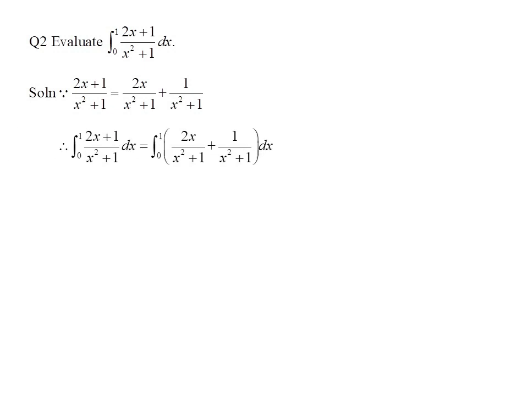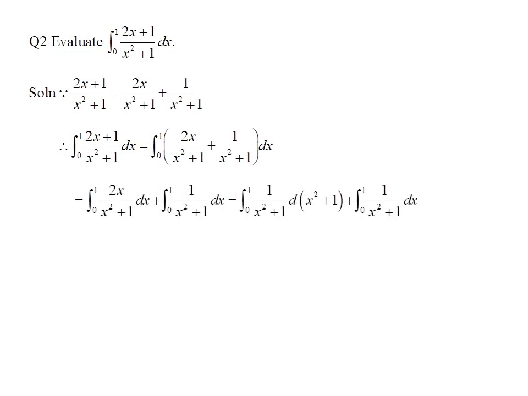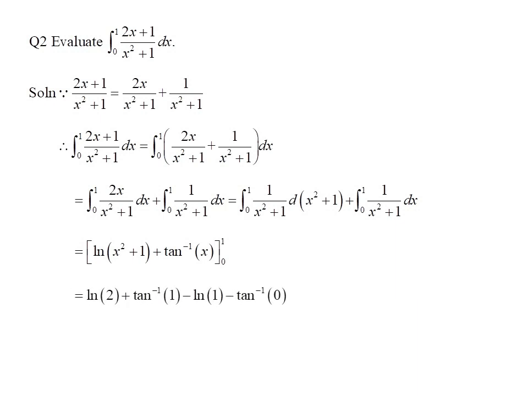Then the integration can be written as the integral from 0 to 1 of [2x over the square root of (x squared + 1), plus 1 over the square root of (x squared + 1)] with respect to x, which can be written as the integral from 0 to 1 of 1 over the square root of (x squared + 1) with respect to (x squared + 1), plus the integral from 0 to 1 of 1 over the square root of (x squared + 1) with respect to x, which equals [natural logarithm of (x squared + 1) plus arctangent of x] valued from 0 to 1, which equals ln 2 + arctan 1 - ln 1 - arctan 0, which is finally simplified to ln 2 + pi/4.